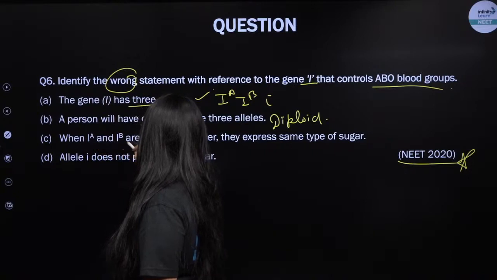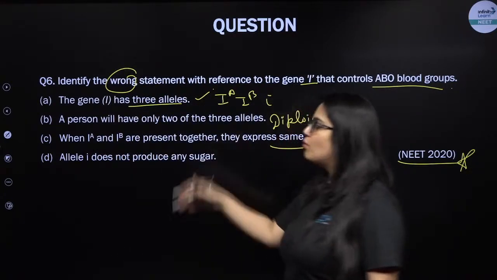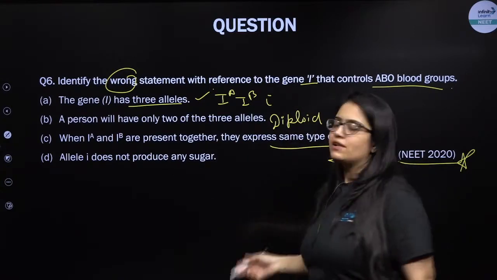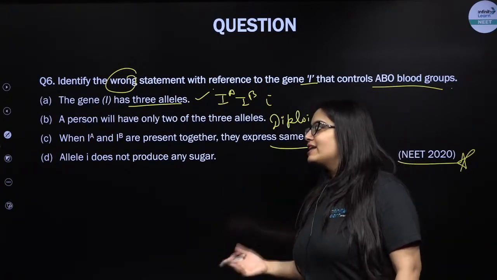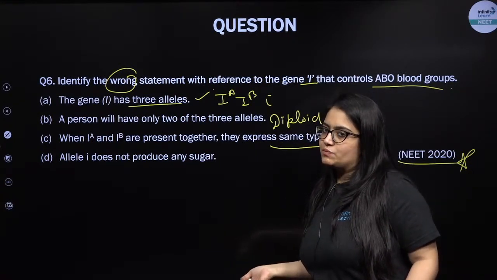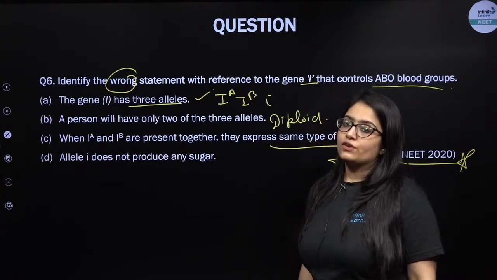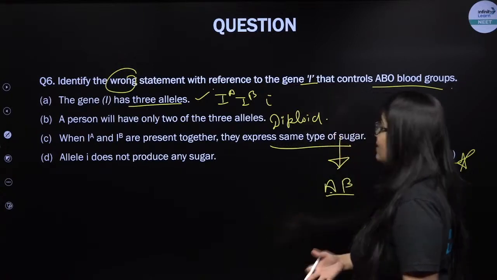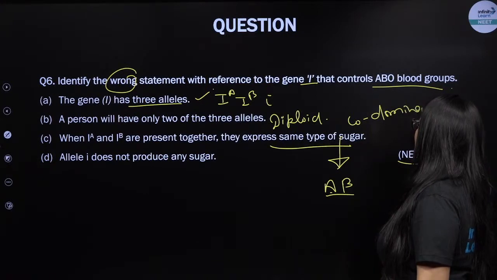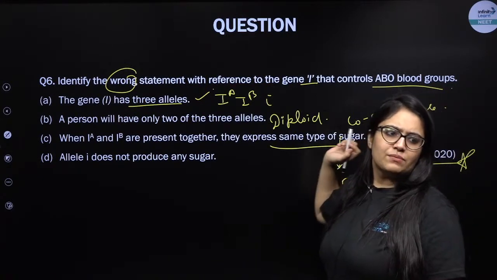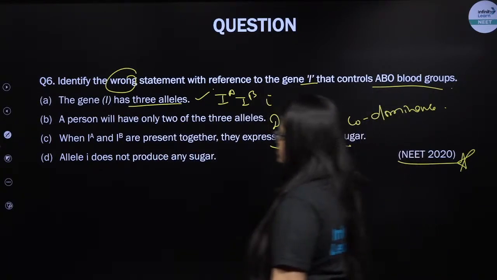When IA and IB are present together, do they express the same type of sugar? No. Individually, both IA and IB will express themselves, and the sugar is going to be AB, not the same type. So IA will express itself and show its respective sugar, and IB will also show its respective sugar. So the blood group is going to be AB and not just either A or B. That's an example of codominance. Right, my lovely kids, is this much clear? Okay, now let's talk about the next statement.